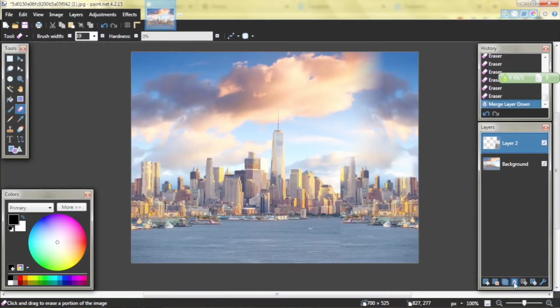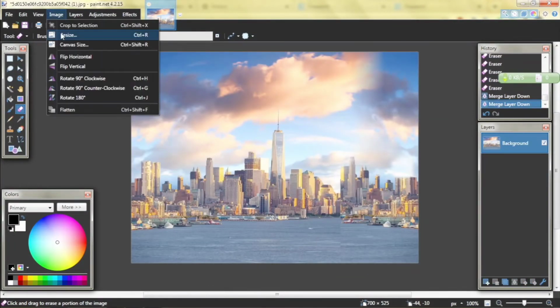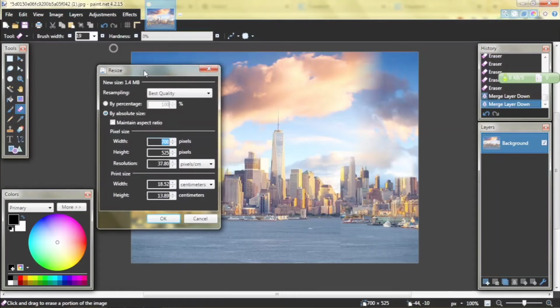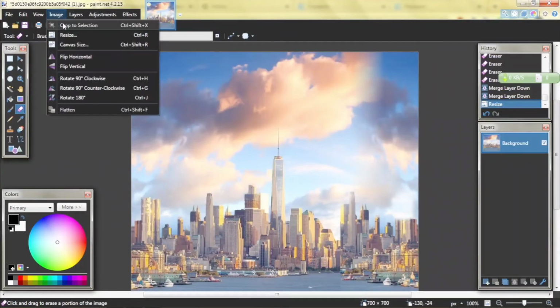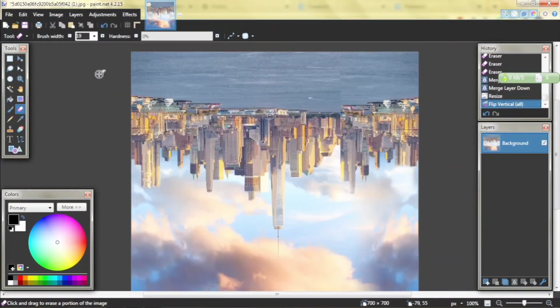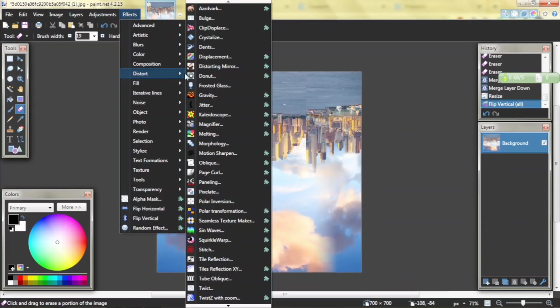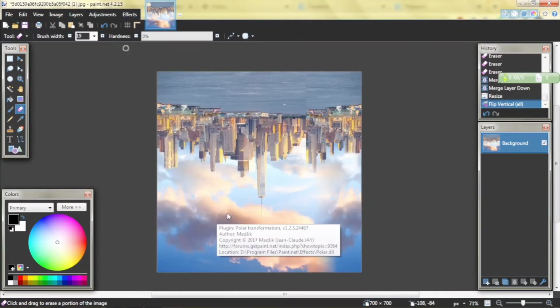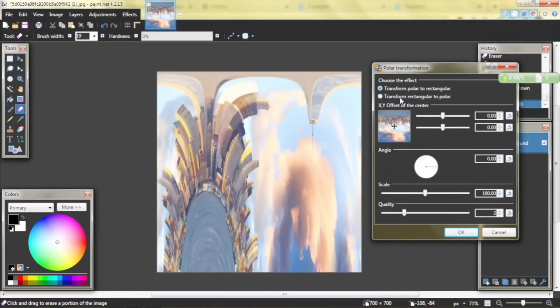Merge the layer down, go to image, resize, and we're going to make it square. Okay, now go to image, flip vertical, go to effects, distort, polar transformation. Select transform rectangular to polar.